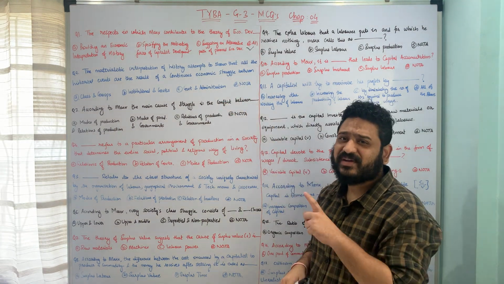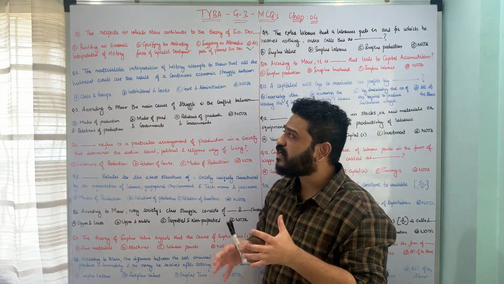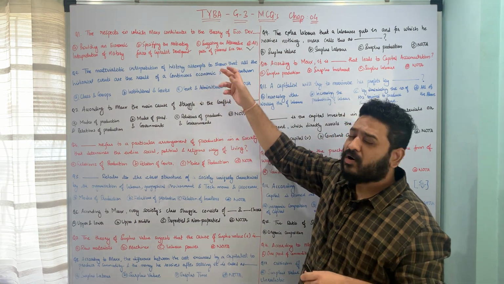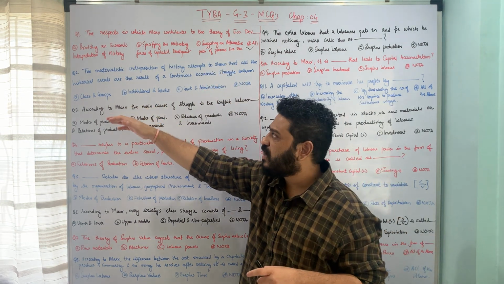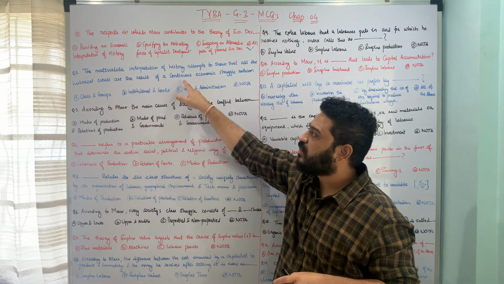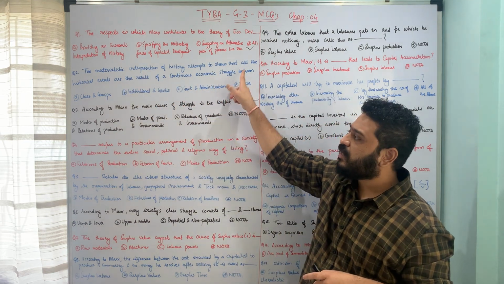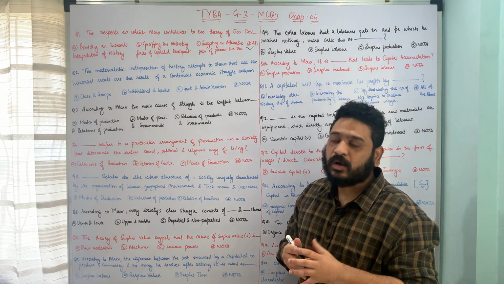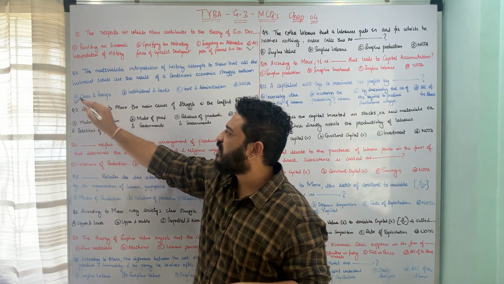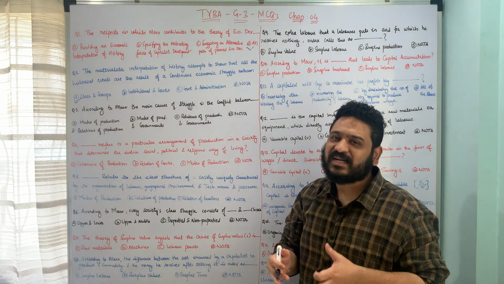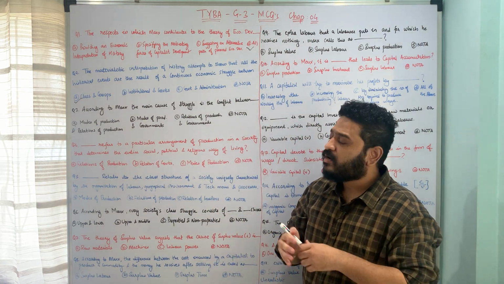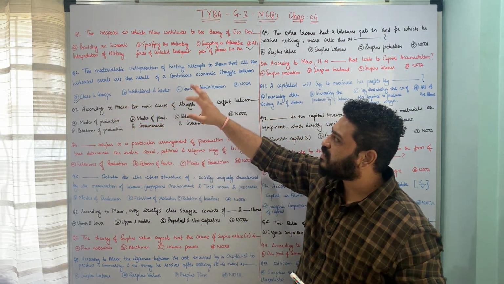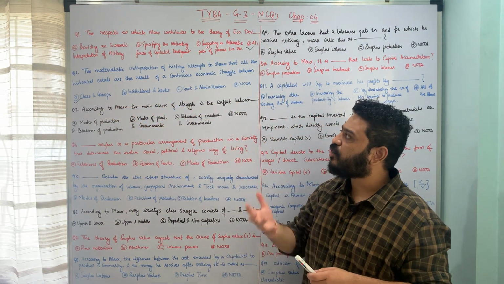So here we are looking at the materialistic interpretation of history, which attempts to show that all the historical events are a result of continuous economic struggle between option A, classes and groups. Here, the different classes of that particular society and the different groups. A continuous struggle between them results in the materialistic interpretation of history.